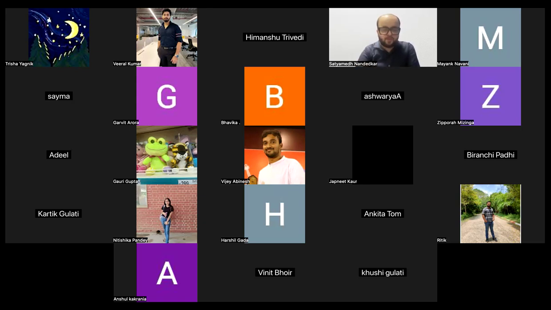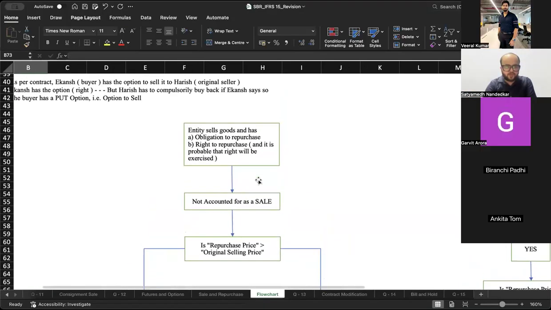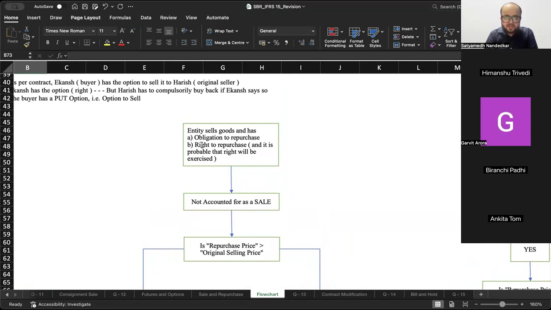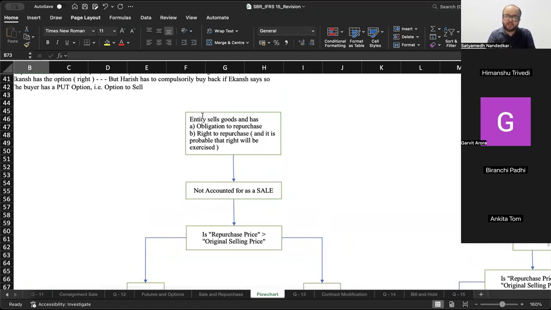I'll only walk you through the three situations. Entity sells goods and has an obligation to repurchase, meaning a compulsion to repurchase, or the entity sells the goods and has the right to repurchase and it is probable that the right will be exercised. If the entity has sold the goods to a third party and it has an obligation to repurchase, that is the first situation. Obligation to repurchase means compulsion to repurchase.